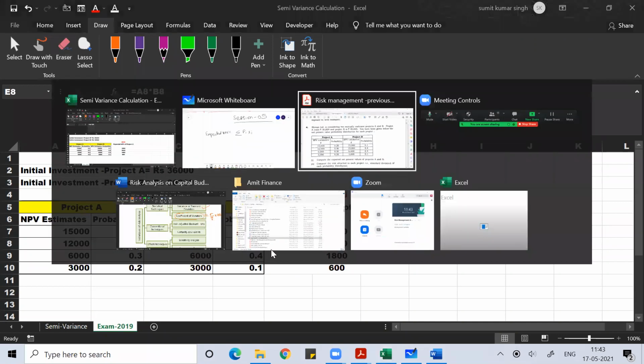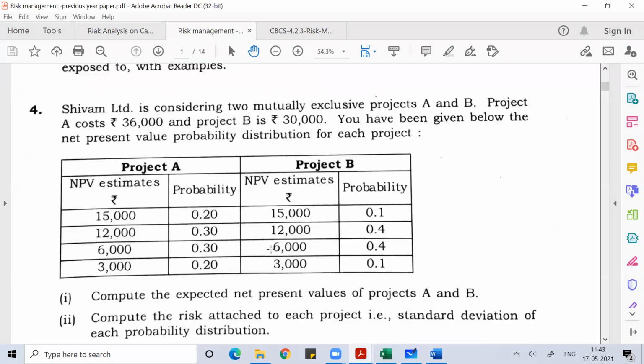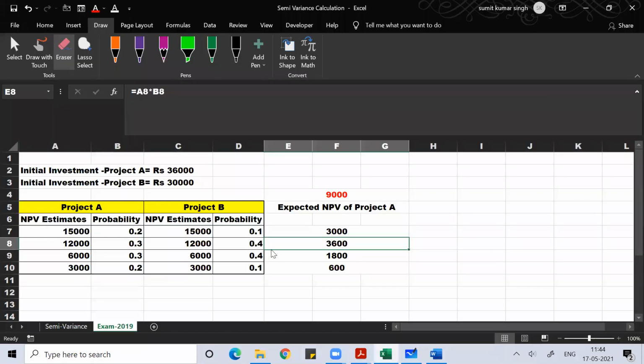So the first question: two projects are there, project A and project B, both mutually exclusive. You cannot consider both at the same time; you can consider only one project. The initial investment of project A is 36,000, while the initial investment of project B is 30,000. You have to find the expected NPV value of each project. Then you need to find the risk attached to each project, which means you have to find the standard deviation. So let's first find the expected NPV only.